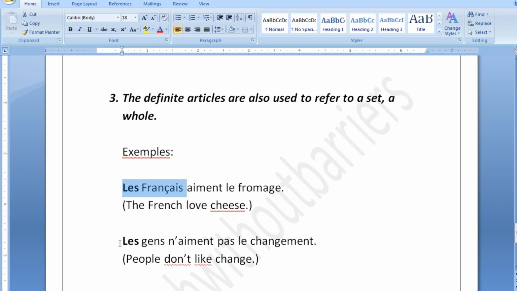Again, this is a general statement, and that is one reason why in French you use it, because it is referring to a whole, to a set of people. Most of the people don't like change. So again, you're using a definite article here.